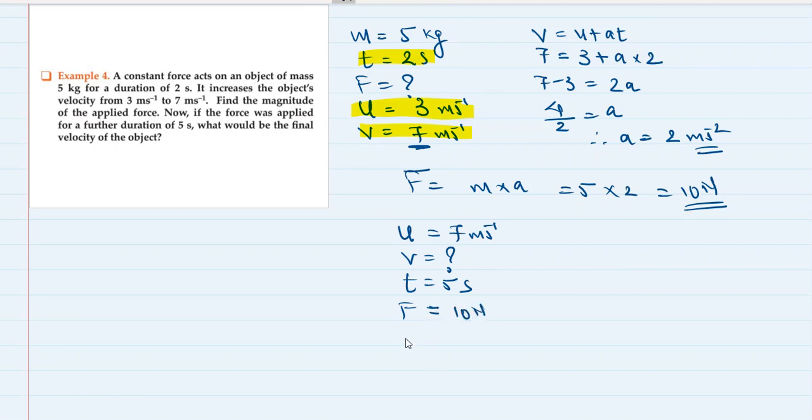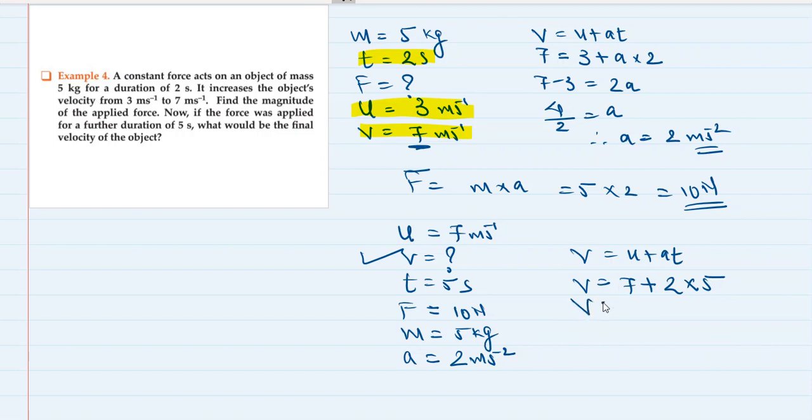On which body is the force applied? A body of mass 5 kg. How much acceleration does this force produce? We know it already, 2 meters per second squared. So what do we have to find? The final velocity of the body. V is equal to U plus AT should be sufficient to find that. So V is equal to U, that is 7, plus A, that is 2, into T, that is 5. So V is equal to 7 plus 10, which is 17 meters per second.